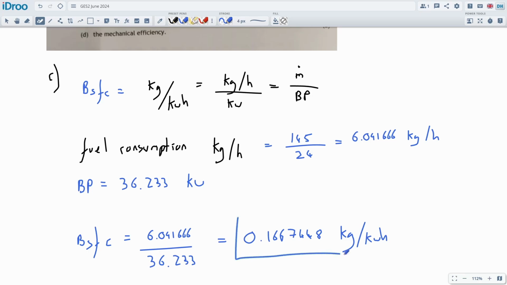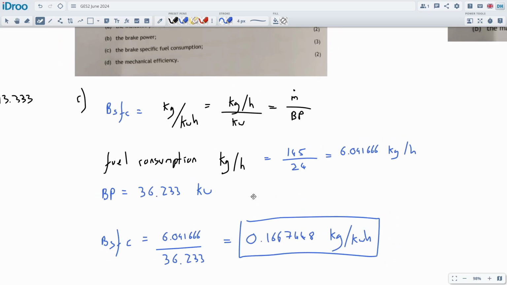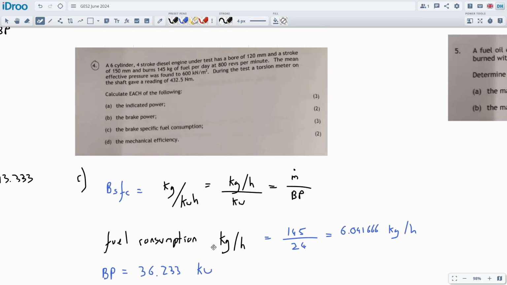This is how many kilograms of fuel we need to consume to produce a kilowatt hour worth of energy. All right, nice and easy. This is all pretty basically given. Normally these questions are really tricky and really hard, but this time we got lucky. It looks like it's nice and easy.